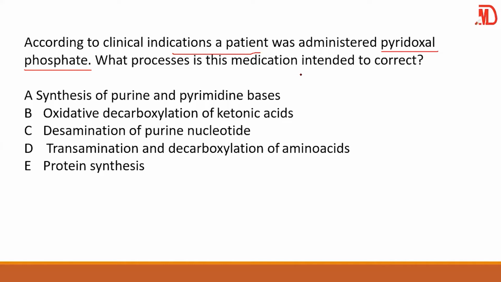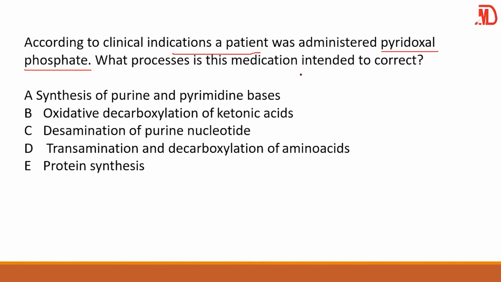Do you remember a question of isoniazid? We said people who have tuberculosis, we give them isoniazid. And these people are likely to develop neuritis or polyneuritis. That is a problem with the neurons or even in the eye. So because of that, we normally add vitamin B6 to it.